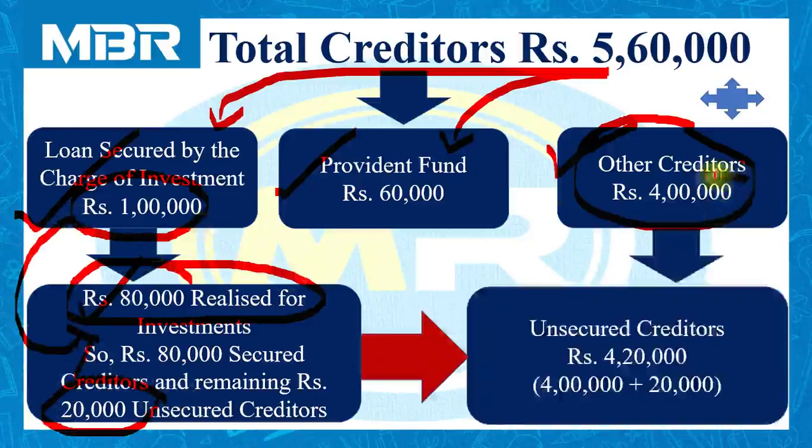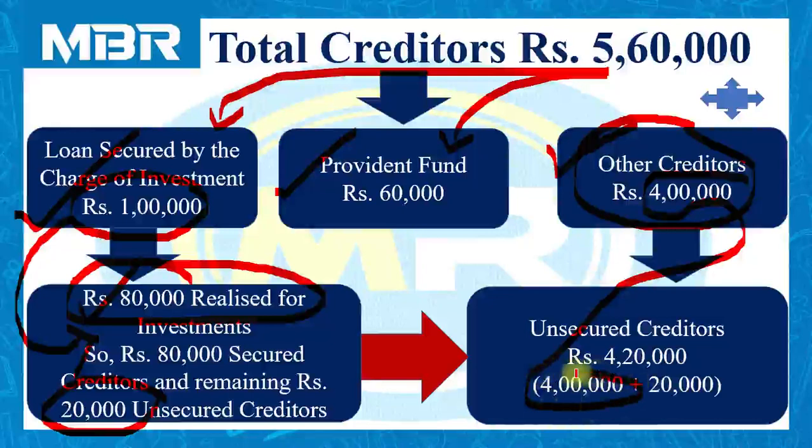So total unsecured creditors, 4 lakhs rupees mentioned over here, and 20,000 rupees, that is the unpaid amount of the loan. So total unsecured creditors will be 4 lakhs 20,000.